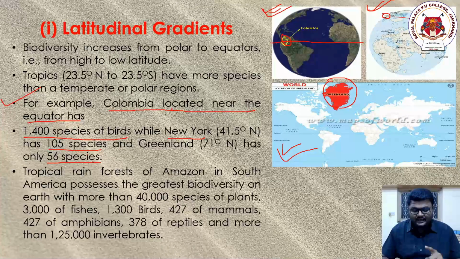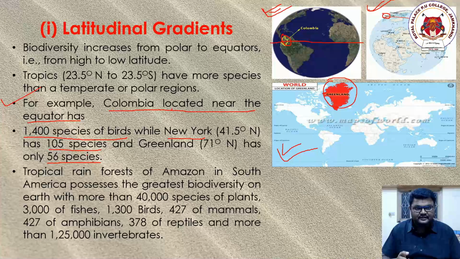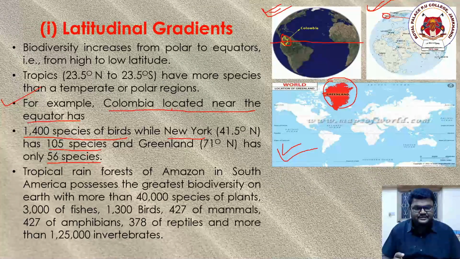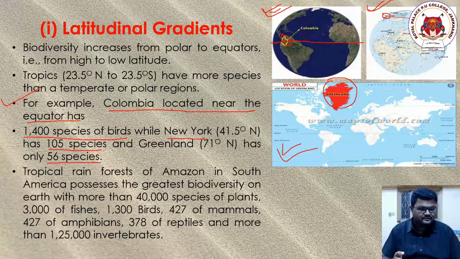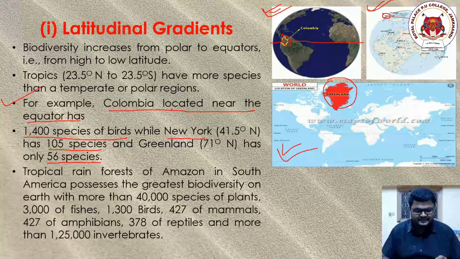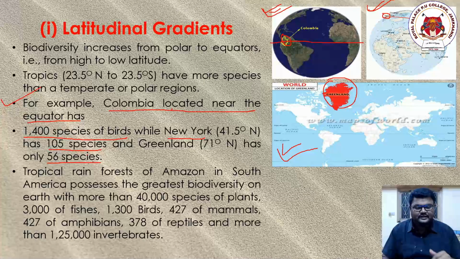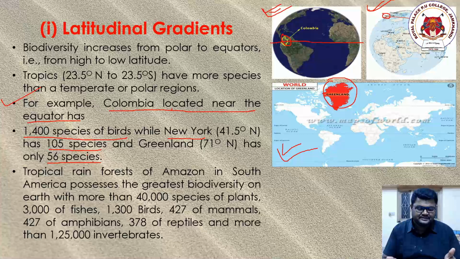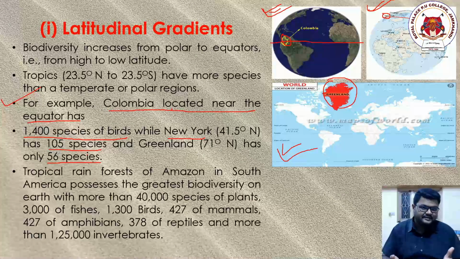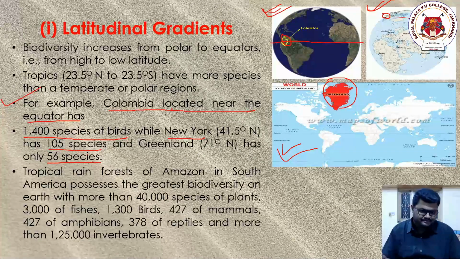We see a high number of species in Colombia, a high number in New York, and the least number of species in Greenland, which clearly indicates that the equator region has the highest species diversity, lesser than that is the temperate region, and lesser than that is the polar region.